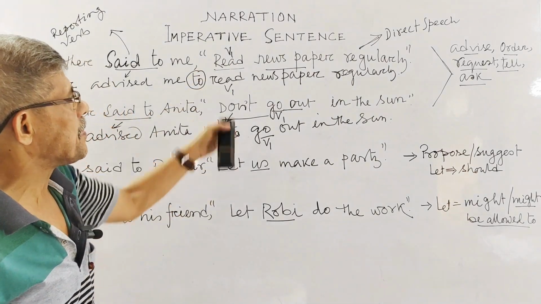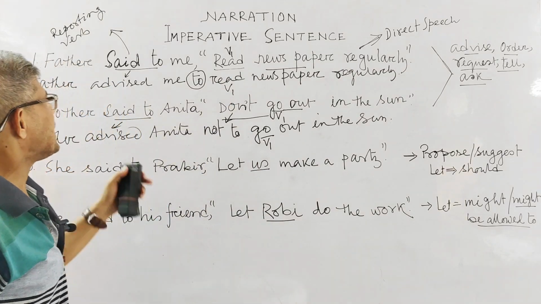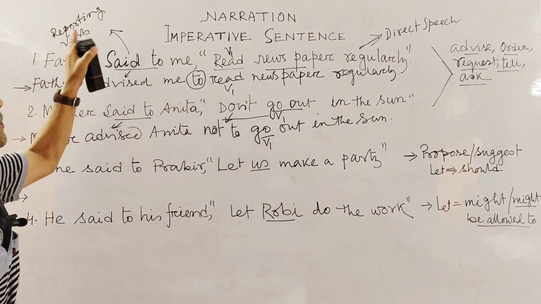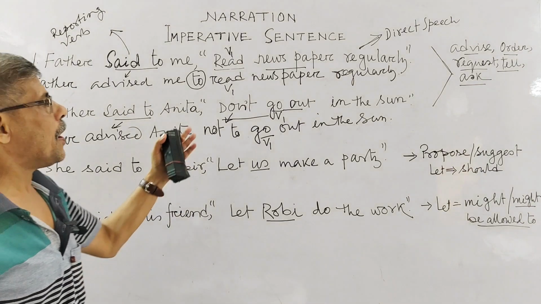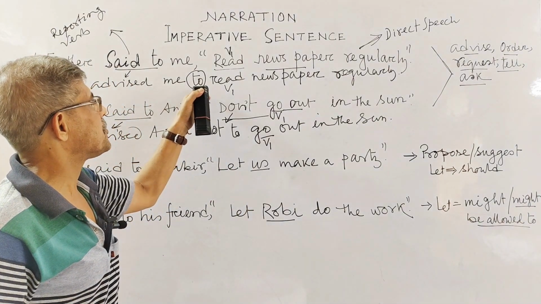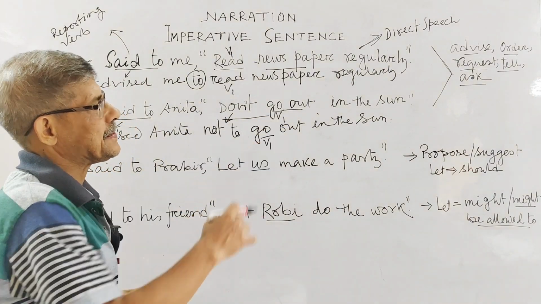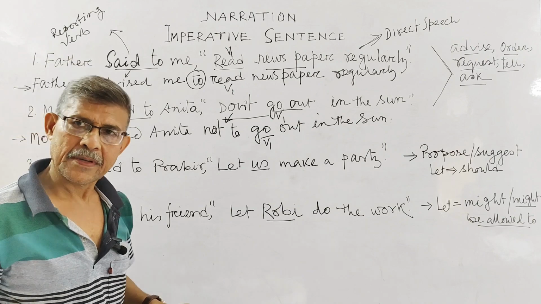But in case of an imperative sentence, you do not need to change the verb even though your reporting verb is past, isn't it? What you have to do is just set to before V1, and then set the rest of your part.